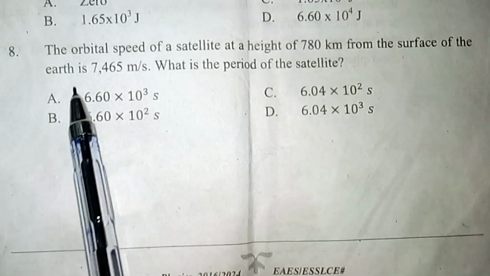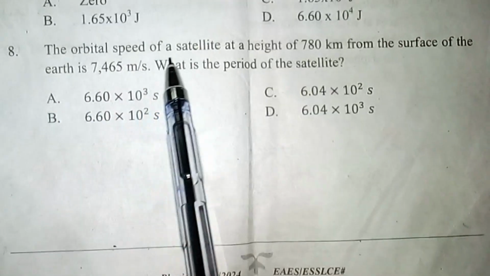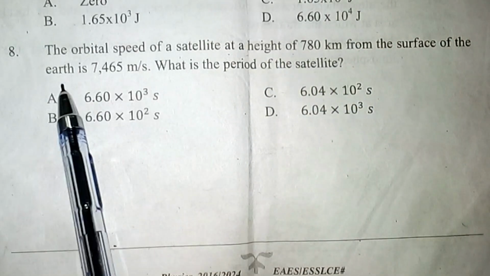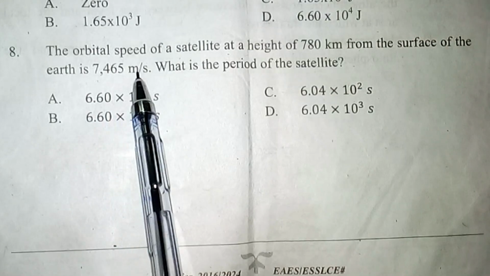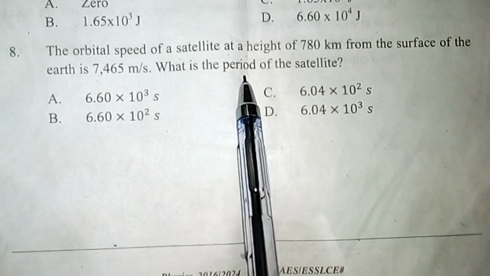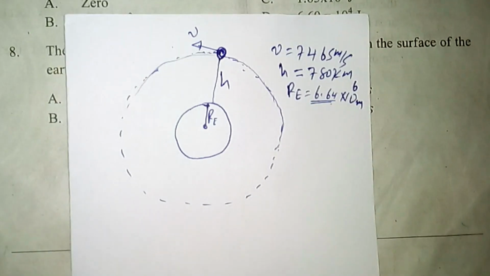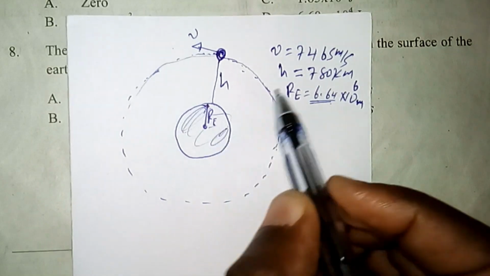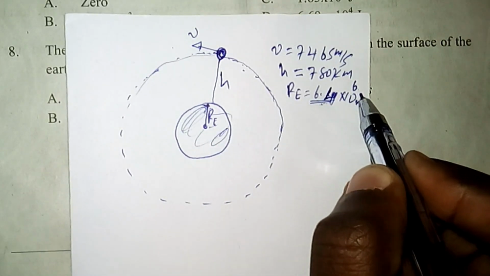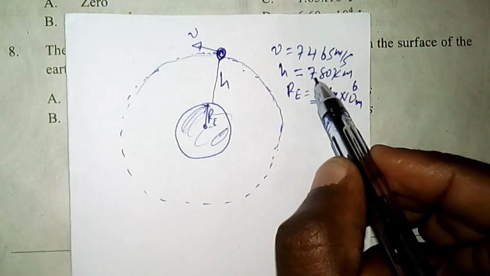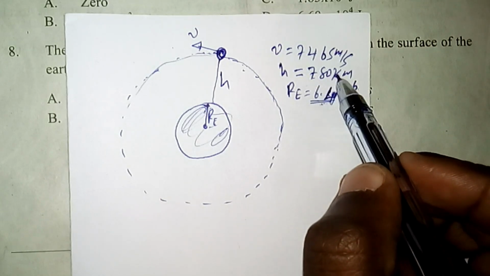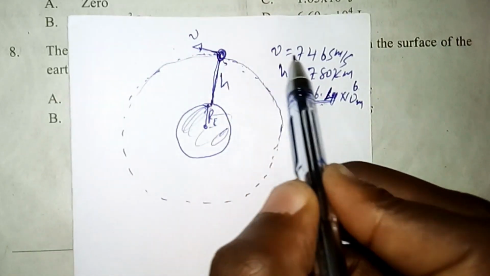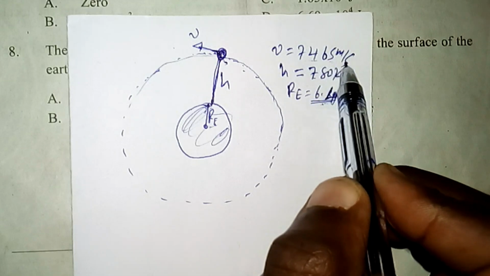Question number 8. The orbital speed of a satellite at a height of 780 km from the surface of the Earth is 7,465 meters per second. Then what is the period of this satellite? So consider this is the Earth with radius RE, which is 6.4 times 10 raised to 6 meter, and the satellite is situated at a point 780 km above the surface of the Earth. So this satellite is moving with a velocity of 7,465 meters per second.